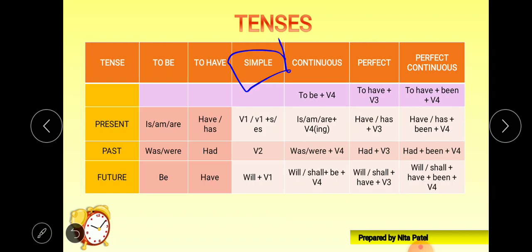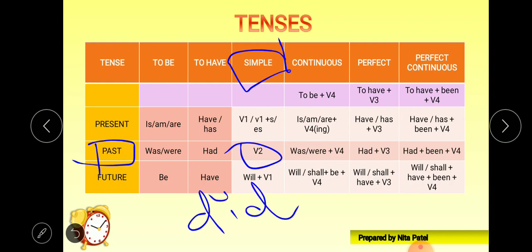Okay, now let's talk about simple past tense. In simple past tense we require the V2 form. And one more thing that I wanted to say here is that we require did as a supporting verb to frame any negative or interrogative sentences. The same thing is applicable in the present. We require do or does to frame an interrogative or a negative sentence, because it doesn't have any kind of to be form or any kind of to have form or any helping or supporting verb.